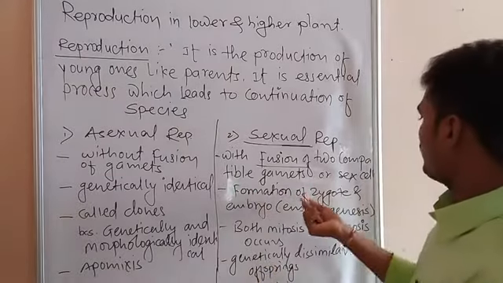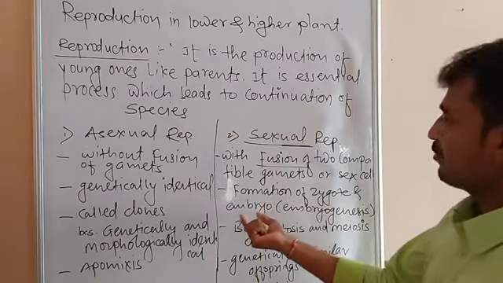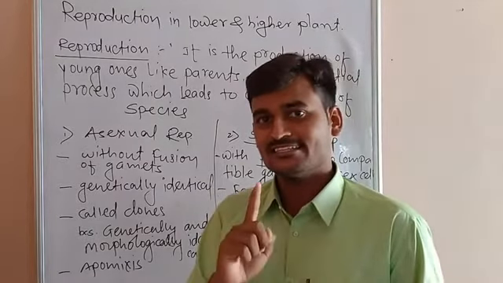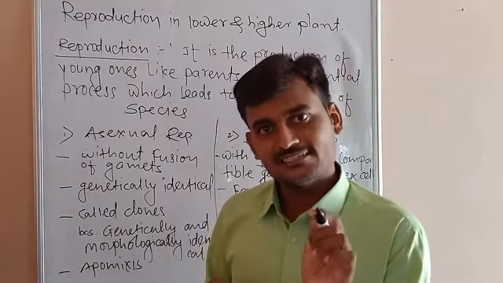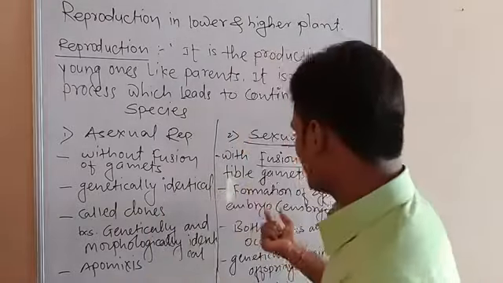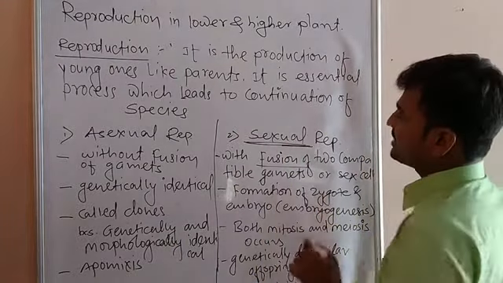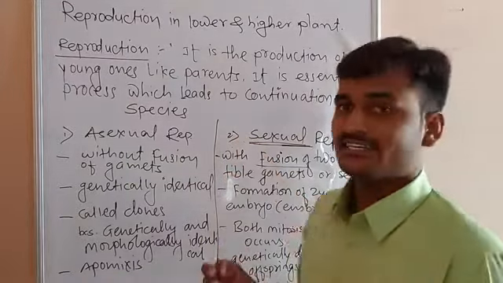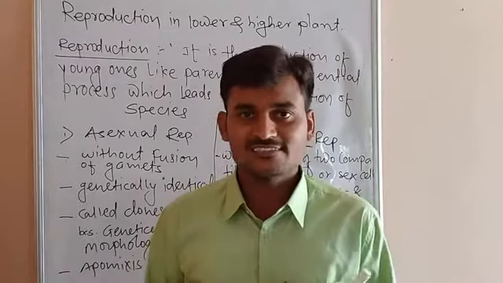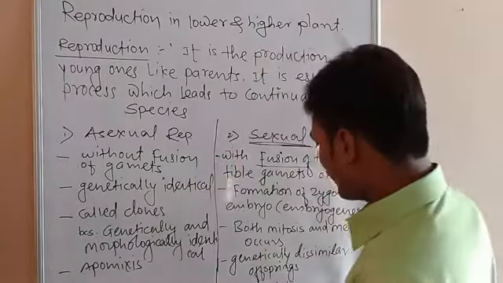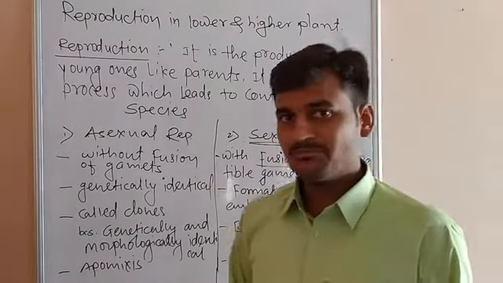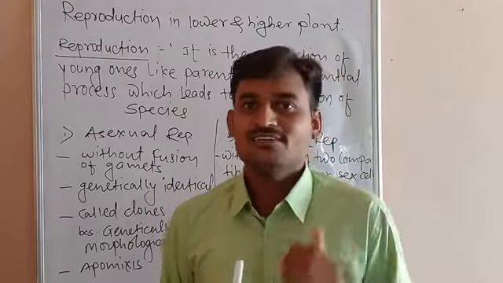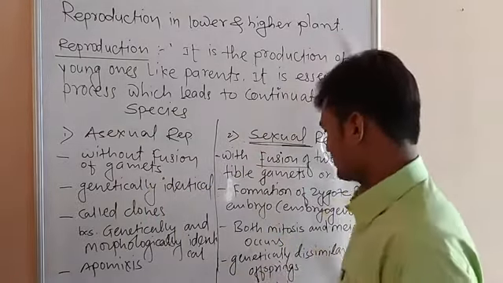My friends, after the formation of the zygote comes the embryo, and the formation of the embryo is called embryogenesis. You know that the word genesis means formation. So embryogenesis is the formation of the embryo. Sexual reproduction is a different phenomenon from asexual reproduction, because sexual reproduction has the fusion of two different sexes and two different gametes, and that's why it is called amphimixis. Amphimixis means there is mixing of two different gametes and they form a zygote, and it is called sexual reproduction.